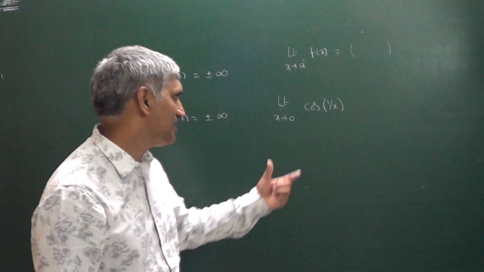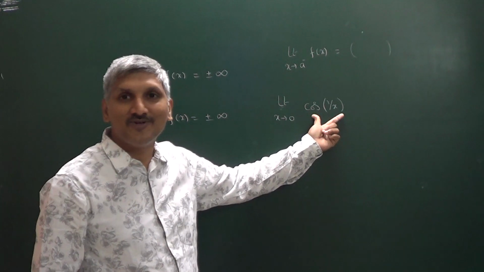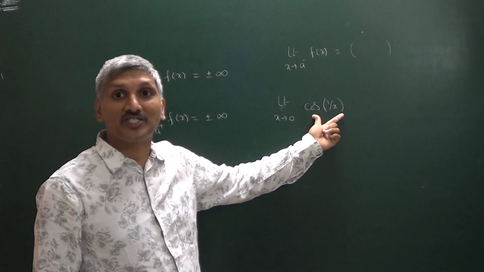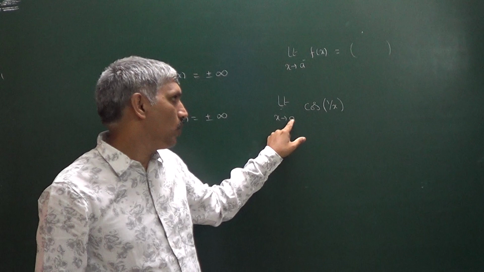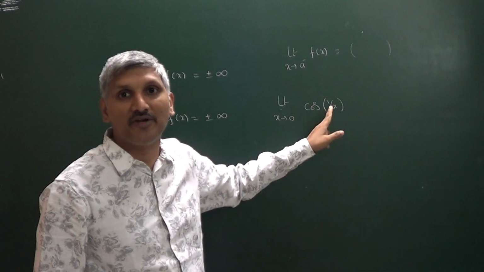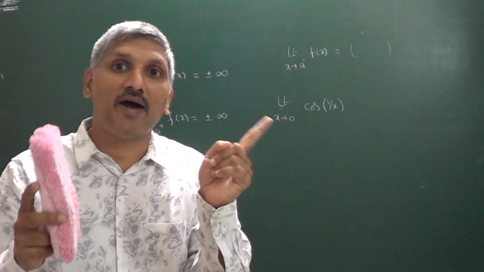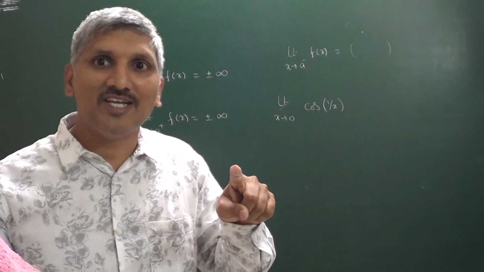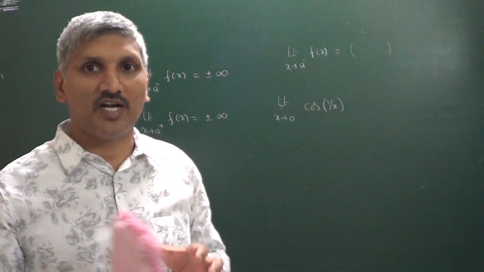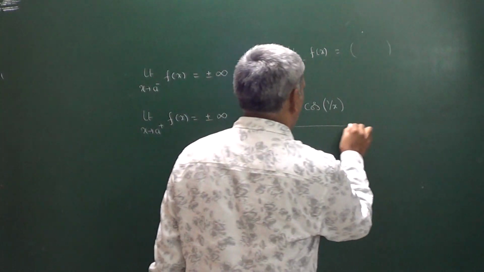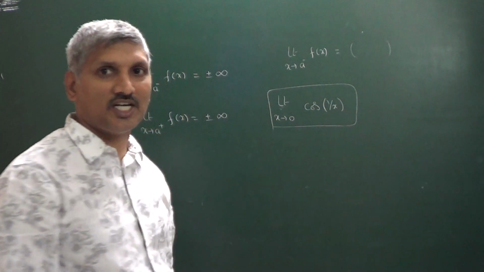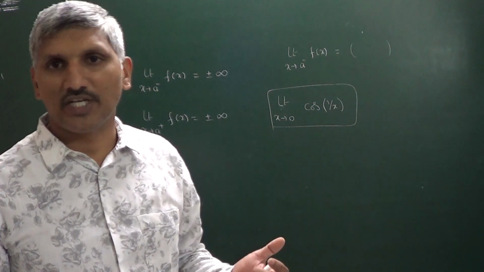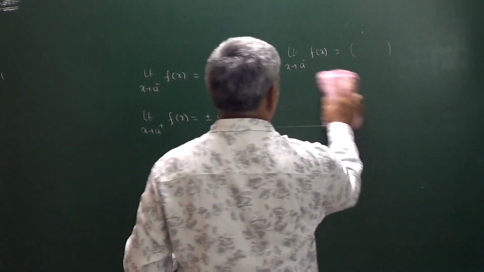What happens here? No doubt, this value oscillates between minus 1 and plus 1. The limit won't tend to infinity, but the value oscillates between minus 1 and plus 1, so the limit does not exist. So here also the function is discontinuous. That type of discontinuity we call oscillating discontinuity.